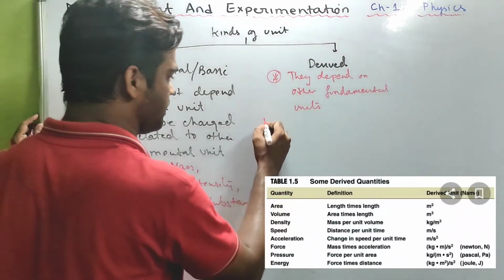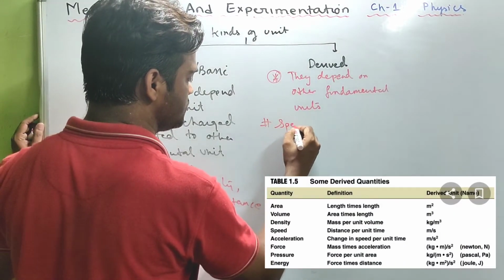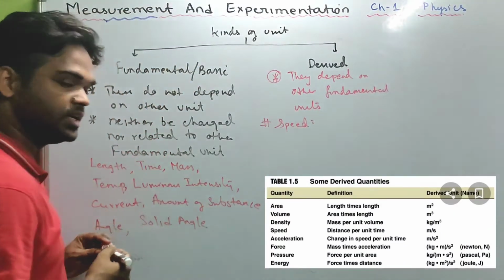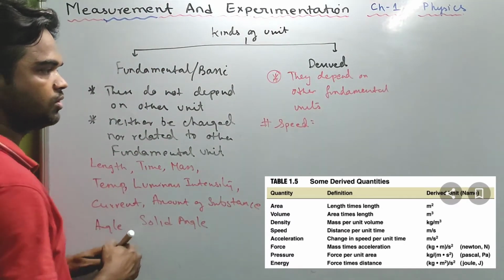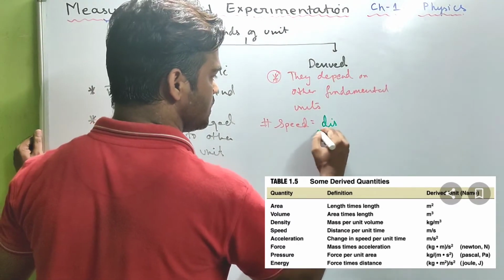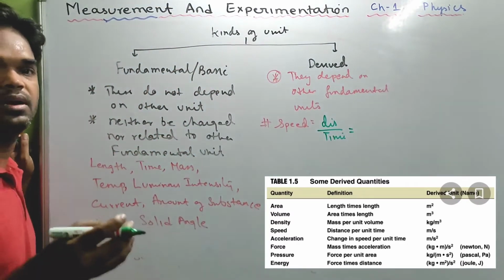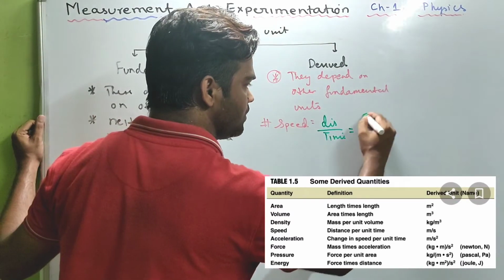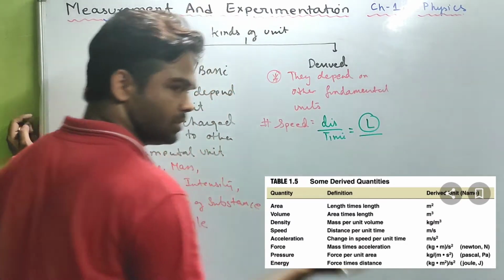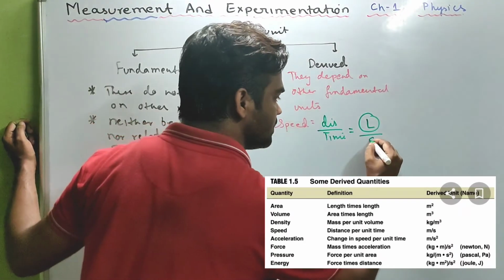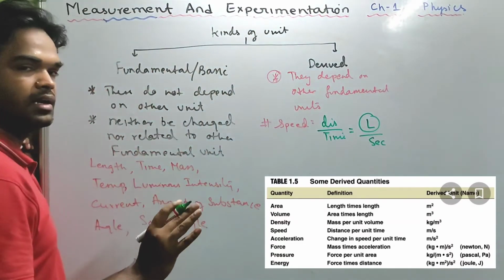For example, when you talk about speed, just look. What is speed? Speed is equal to distance by time. Now, distance is nothing but length, which is a fundamental unit. Time is of course a fundamental unit, which is measured in second, isn't it?